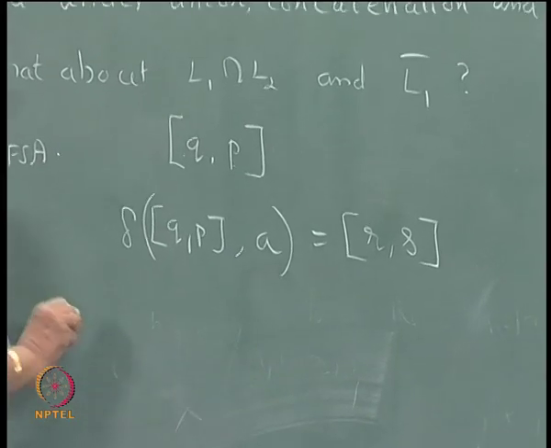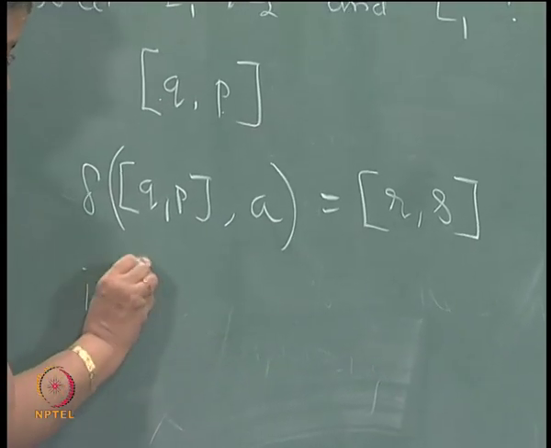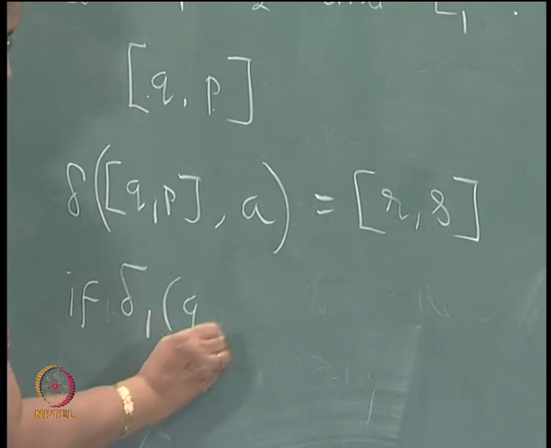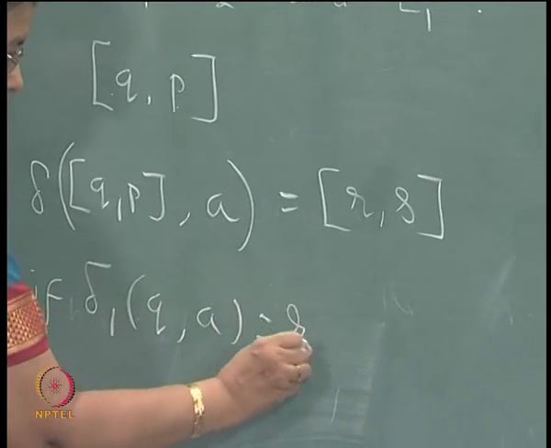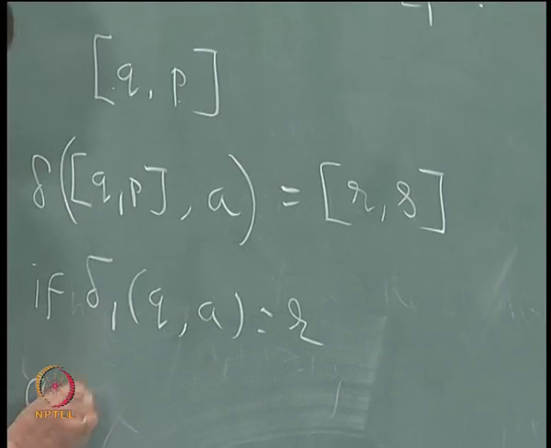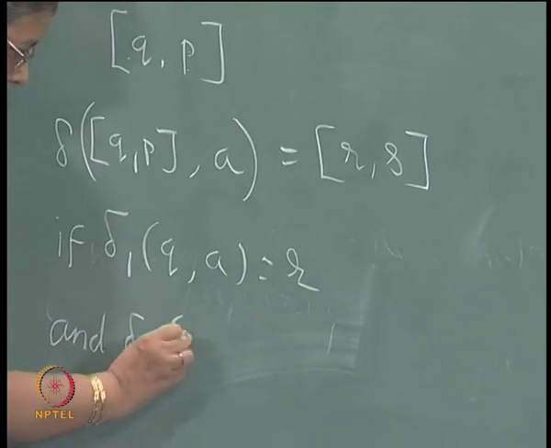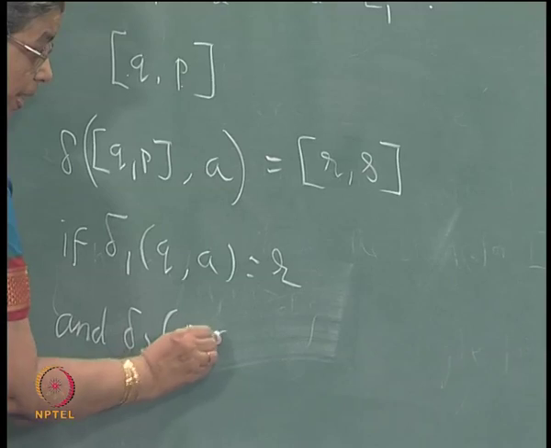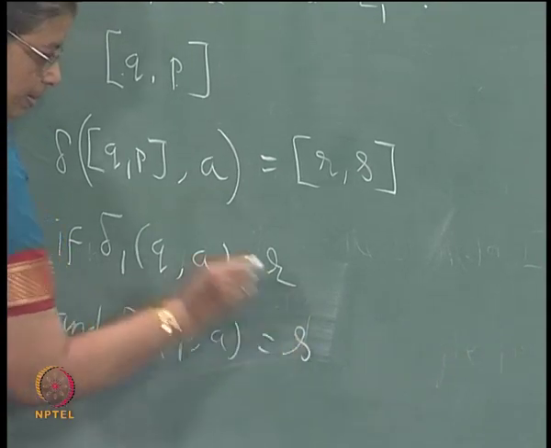When can you say this? If delta 1 of (Q, A) is equal to R and delta 2 of (P, A) is equal to S.